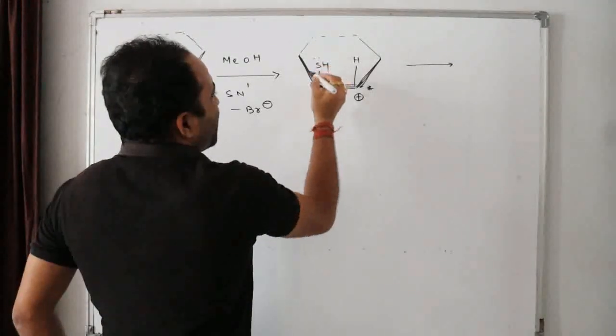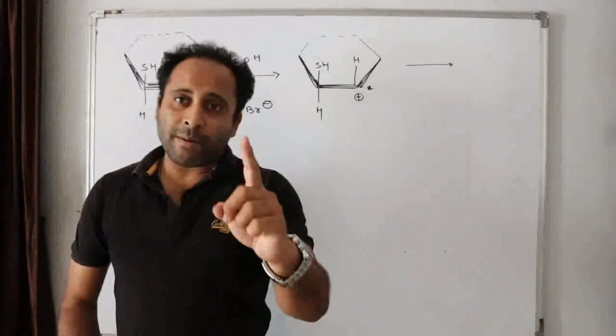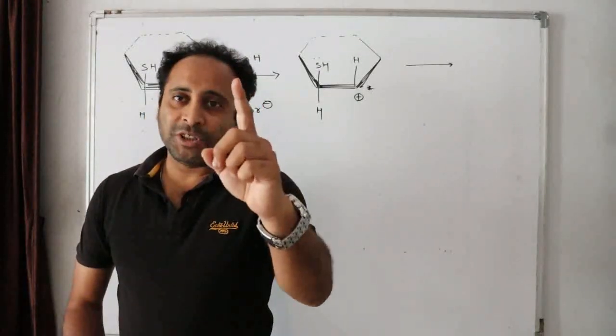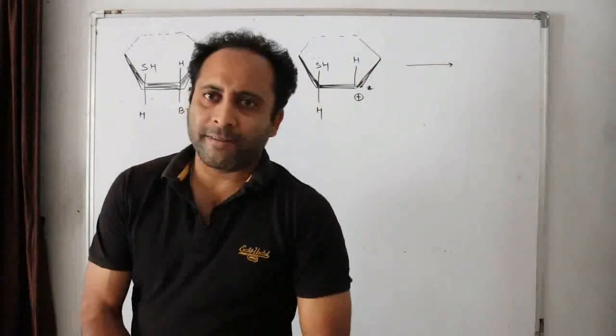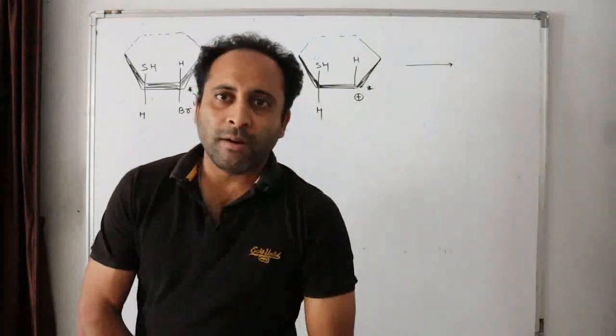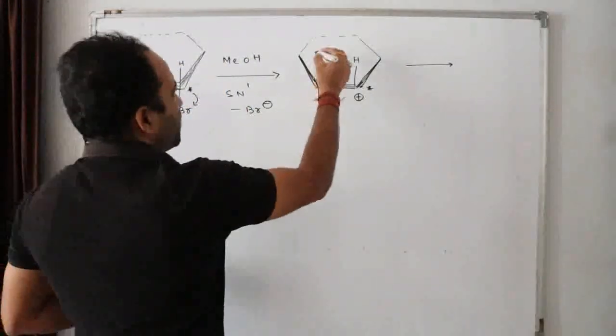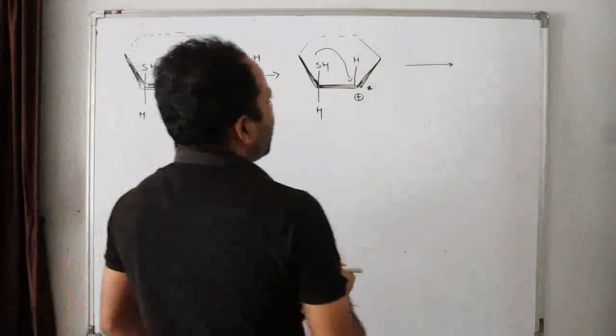The sulfur bearing, I said, if you have beta positions, gamma positions and delta positions, any hetero group having electron pair, then these electron pairs will be attacking this position. So what will be happening?